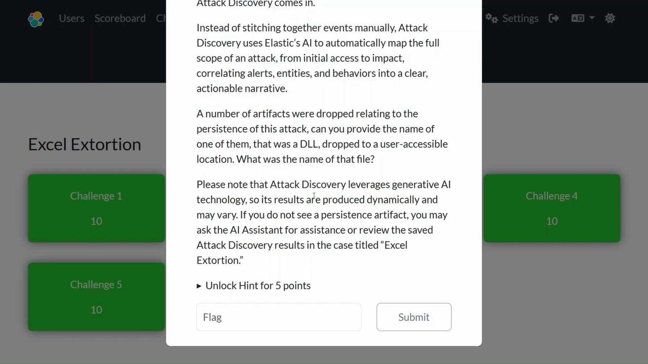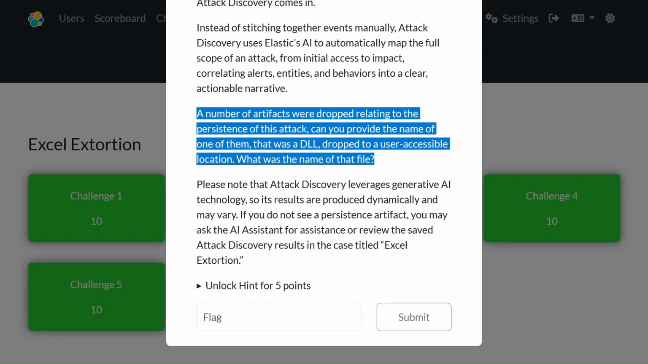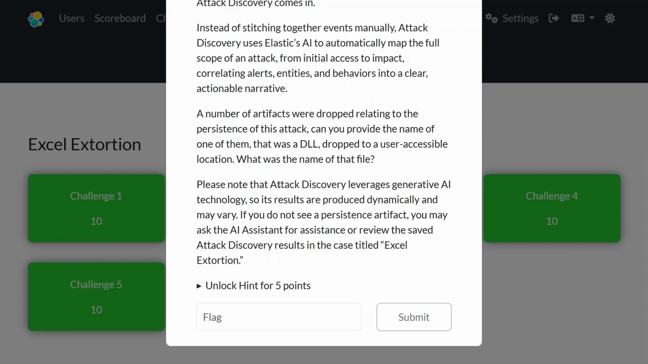That was a DLL, a dynamic link library file, dropped to a user accessible location. What is the name of this file? So that is a challenge to find a DLL file that was dropped into a user accessible location. And please note that attack discovery leverages generative AI technology, so its results are produced dynamically and may vary. If you do not see a persistent artifact, you may ask AI assistants for assistance or review the saved attack discovery results in the case titled Excel Extortion.